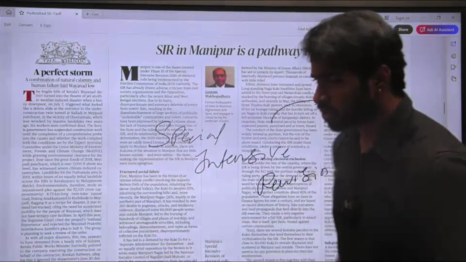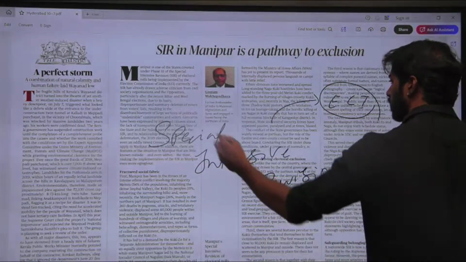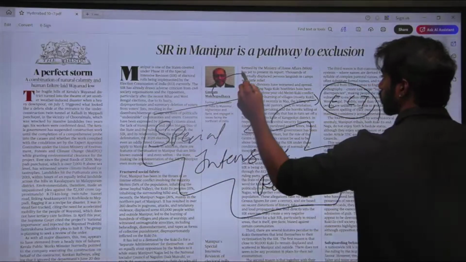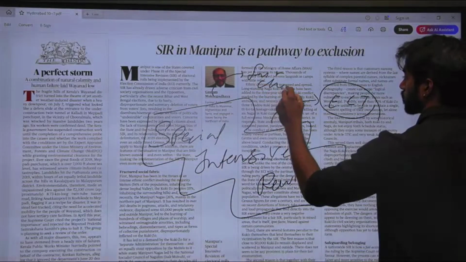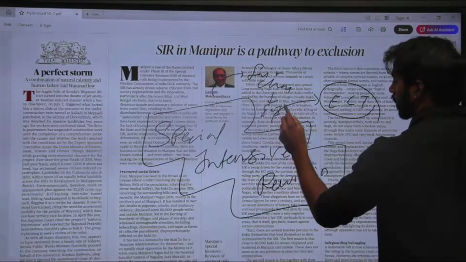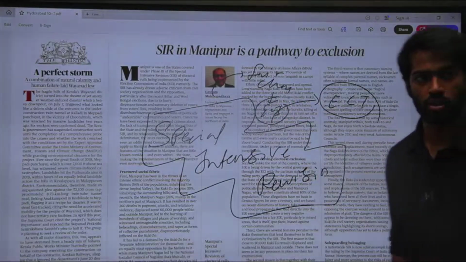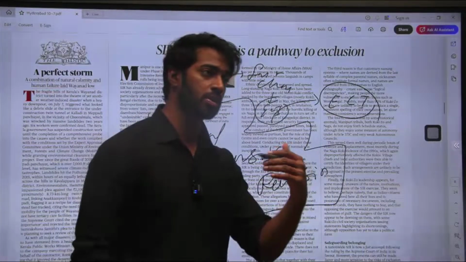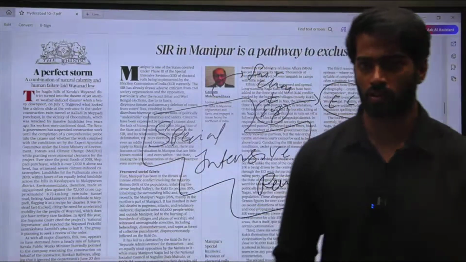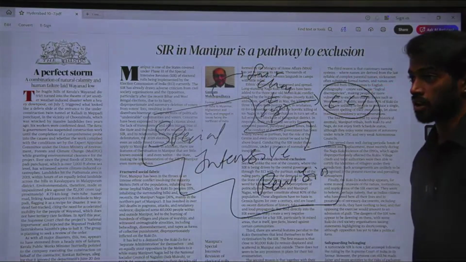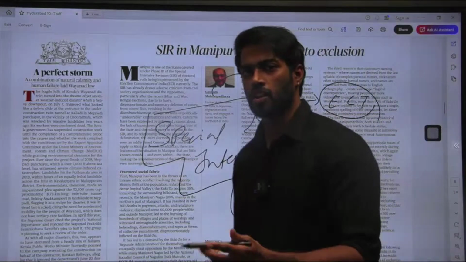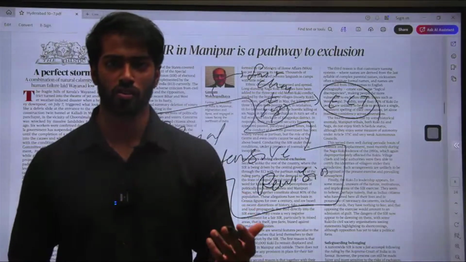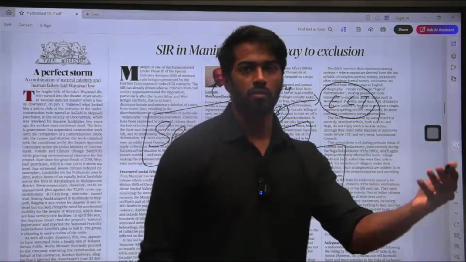So in order to remove all these people and give all the Indian citizens a fair chance to vote, the Election Commission of India conducts this special intensive revision. Now, what you need to understand is that the special intensive revision has been conducted many times. It's not the first time, and it is not only in one state. It has been conducted in all the states across India. Only when it is being conducted in all the states across India will it be fair.